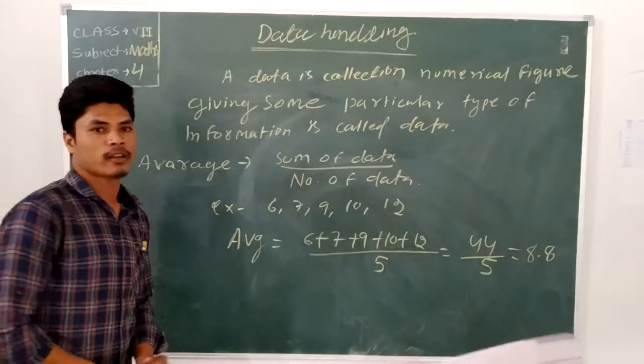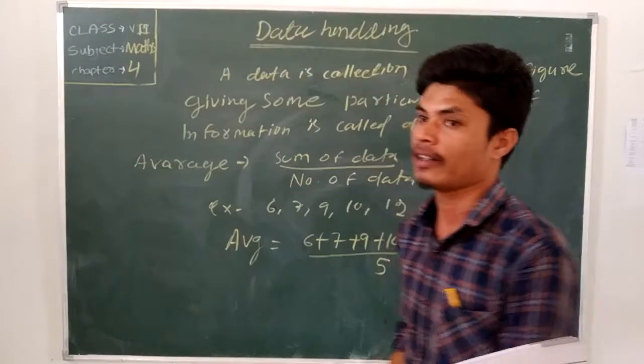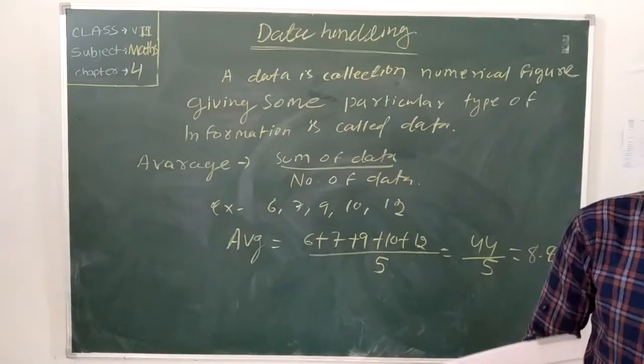Data is of 3 types. What are the 3 types? Mean, mode and median. Now we learn about the mean, mode and median.